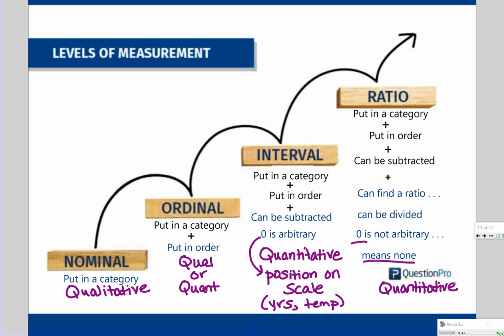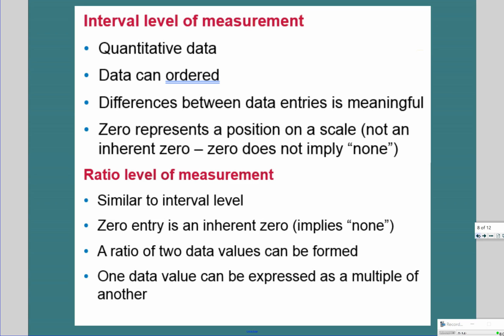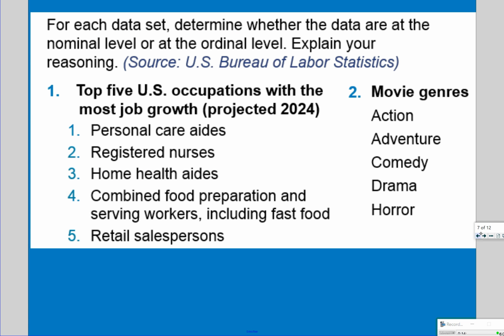Okay, so let me hop back here. All right, so let's look at these two first. And we'll do these ones together, like I said. So it says for each data set, determine whether we are either nominal or ordinal for these two. So we're kind of narrowing down the choices here for you. So the first one is top 5 U.S. occupations with the most job growth. So is that, first of all, quantitative or qualitative data?